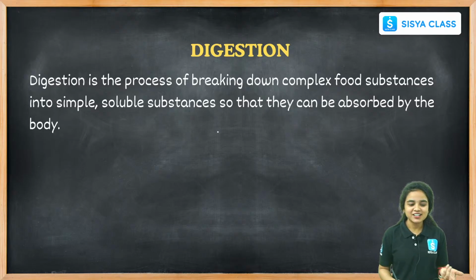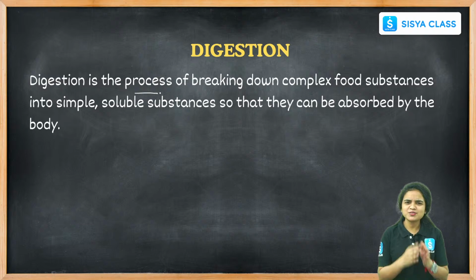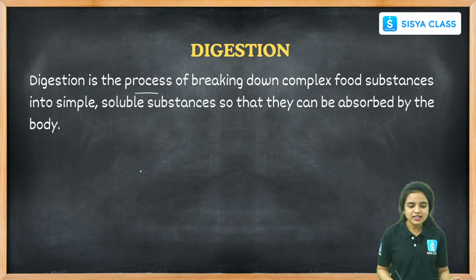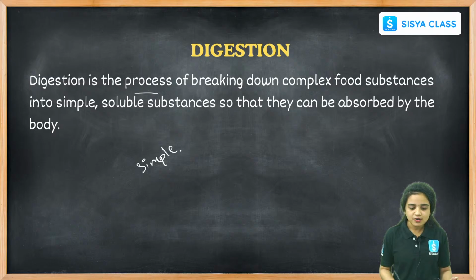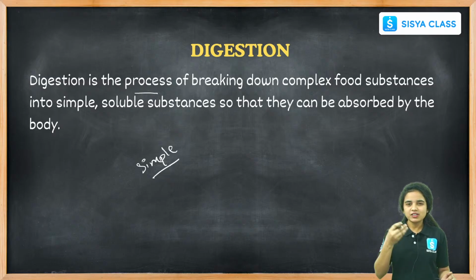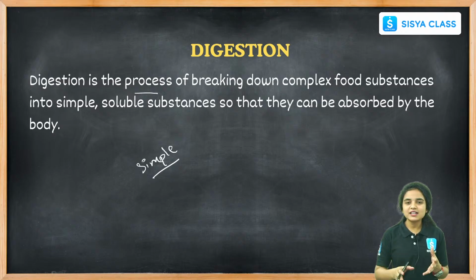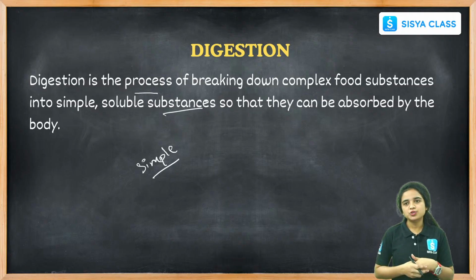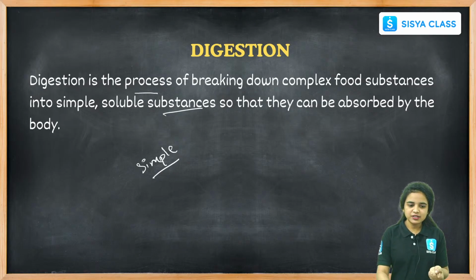What is digestion? Digestion is the process of breaking down the food that we eat into simple substances. We take food materials in a complex form, and these food materials are broken down into simple and soluble substances so that we can absorb the nutrients to the whole body. Right? This is the simple definition of digestion.